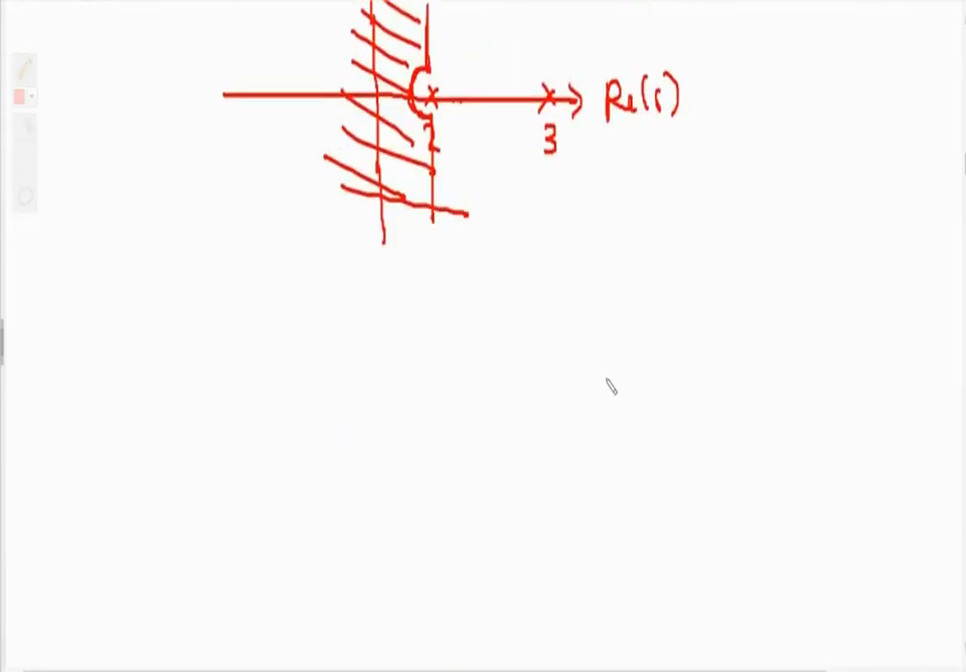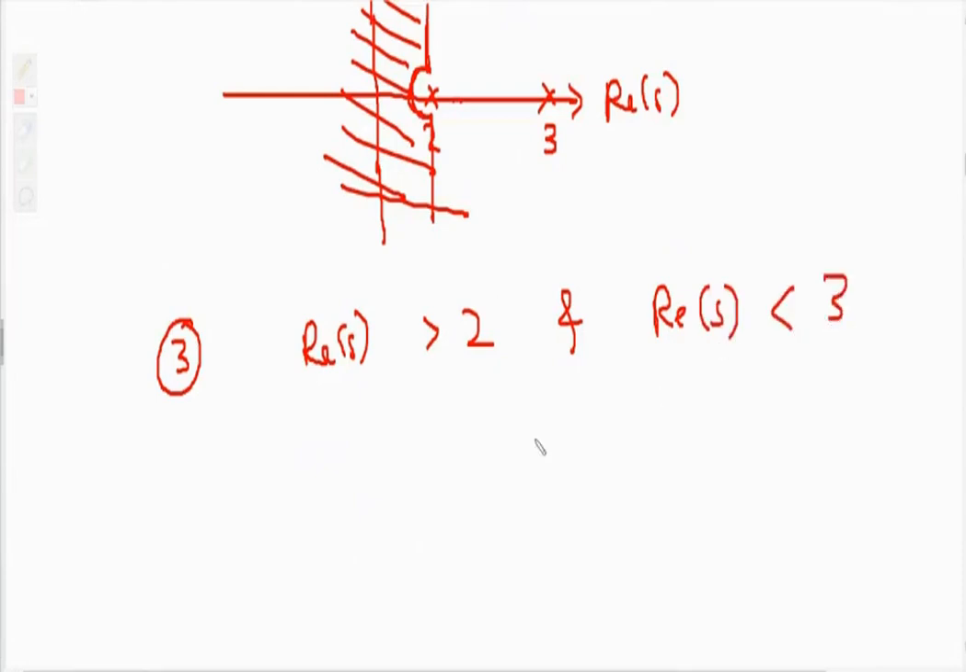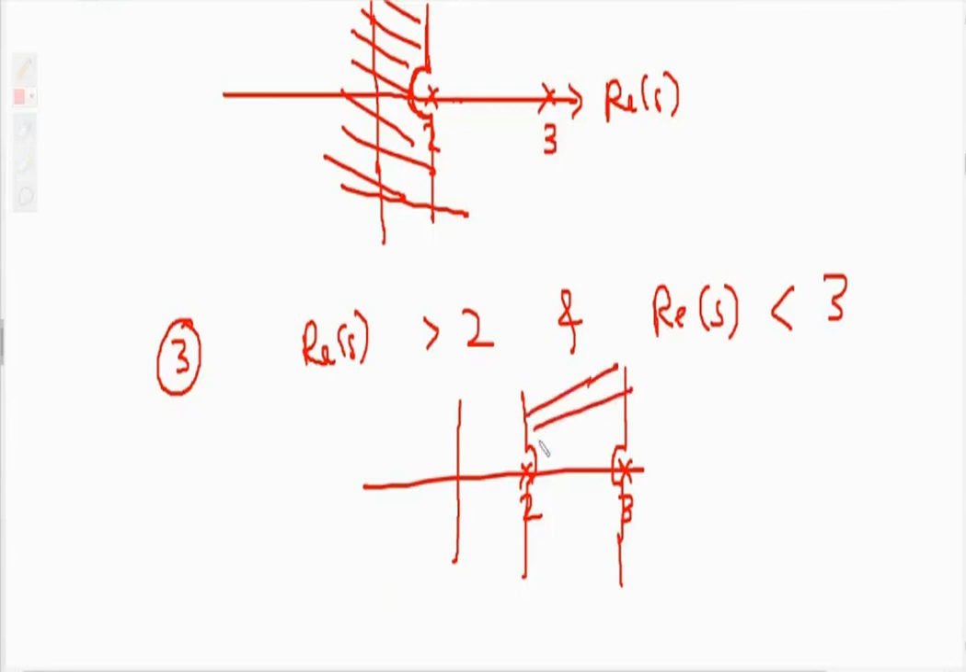The third case which may see is that real of s greater than 2 and real of s less than 3. So in this case your ROC will be between 2 and 3. So it should be greater than 2 and it should be less than 3. In such case, your ROC is in between.